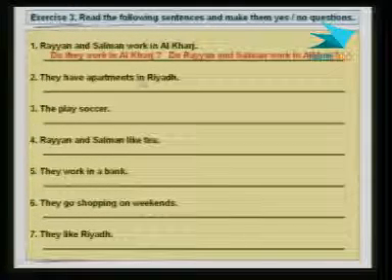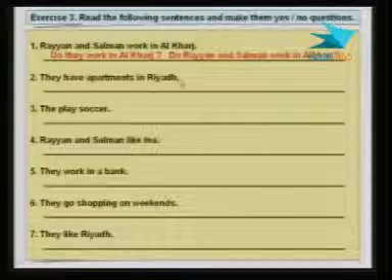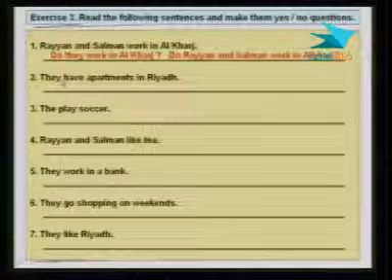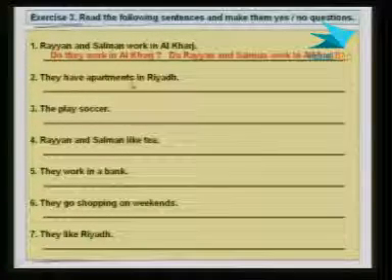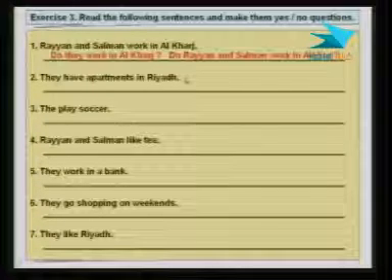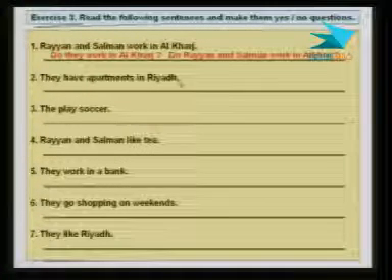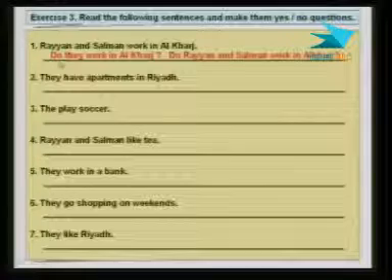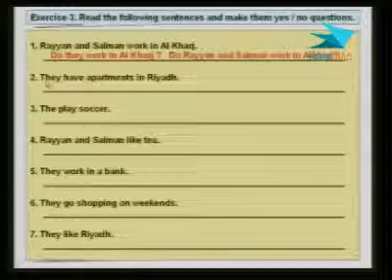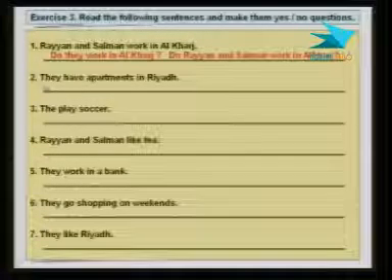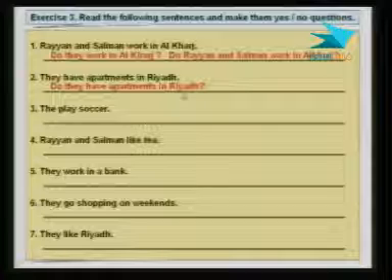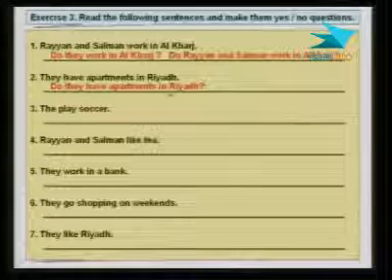All right, number 2. They have apartments in Riyadh. Again, this is the subject, this is the main verb, and this is the rest of the sentence. And we want to make it a question. Again, we need do because we have they here. We need do to make a question. Okay. Do they have apartments in Riyadh?